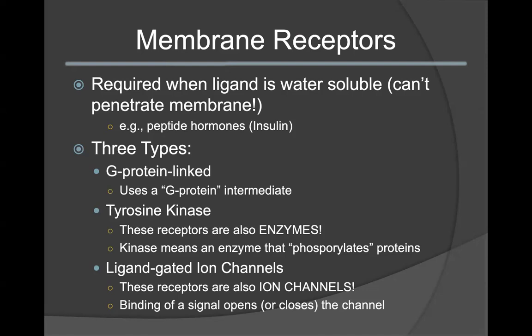The second type of membrane-bound receptor is your tyrosine kinase receptor. These receptors are also enzymes. The term kinase can be used to refer to an enzyme that typically will phosphorylate other proteins. As a result, the tyrosine kinase receptor will phosphorylate other enzymes or other proteins in the vicinity when it becomes active. The third type of receptor is your ligand-gated ion channels. These receptors are also ion channels, which means that the binding of the signal can open or close the channel to allow or prevent ions from passing through the cell membrane.